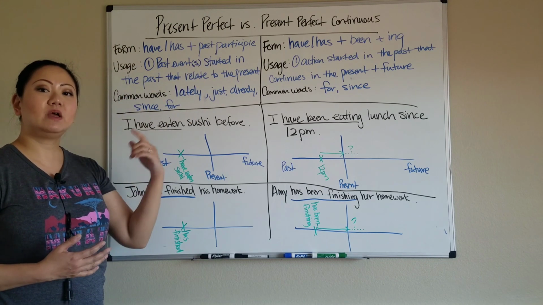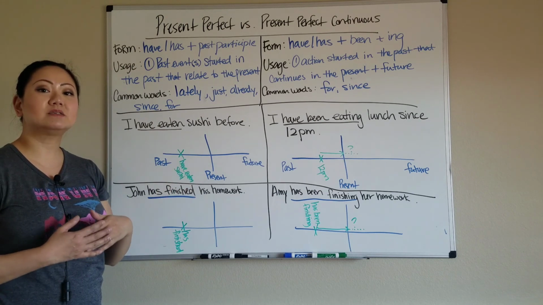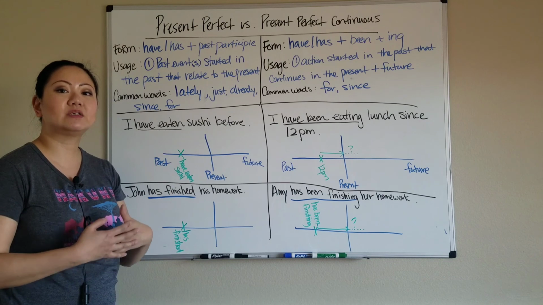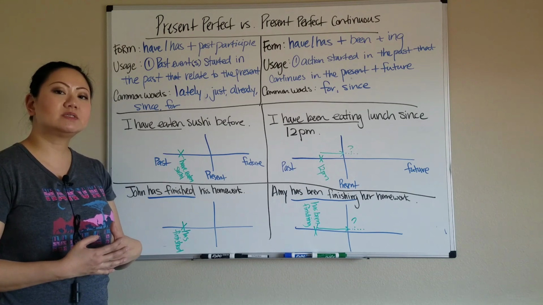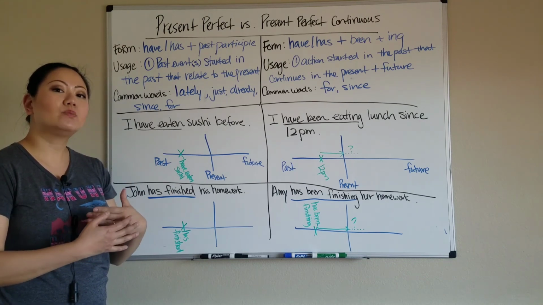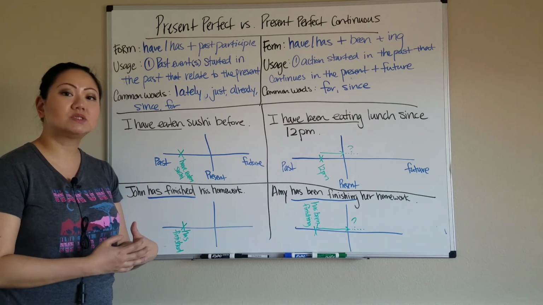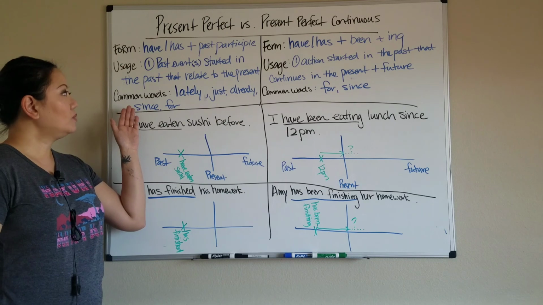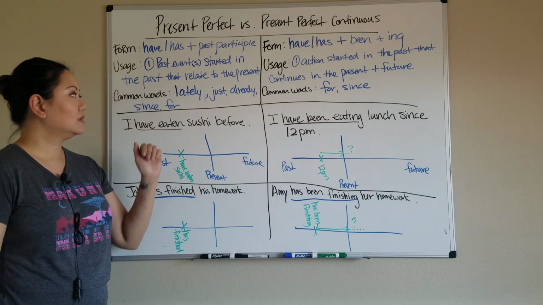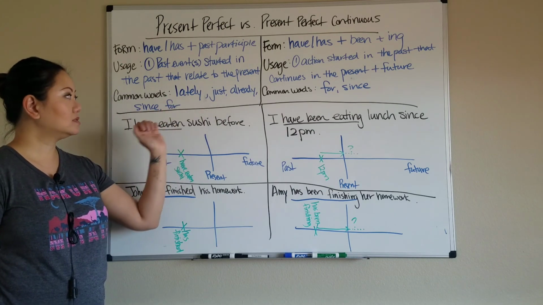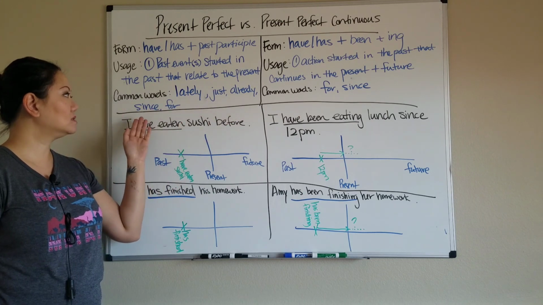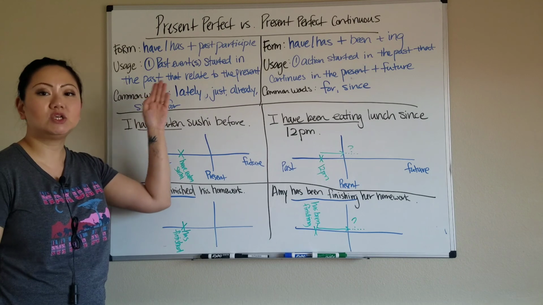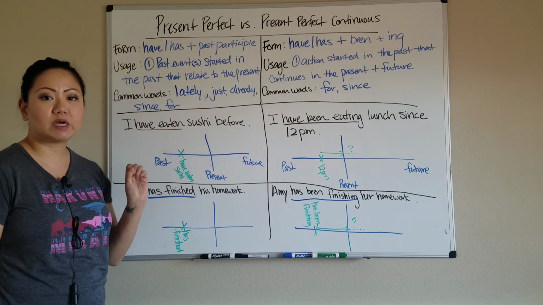Again, if you've seen my video in the past about simple past versus present perfect, I talked about present perfect is about life experience, not so much focusing on the past time, but how the past experience relates to the present. Some of the common words we use with present perfect are lately, just, already, since, or for. And of course there are other words, but these are sometimes indications for you to choose the present perfect tense.